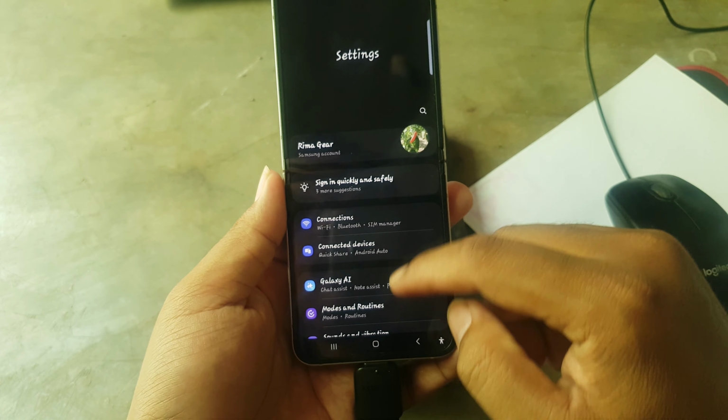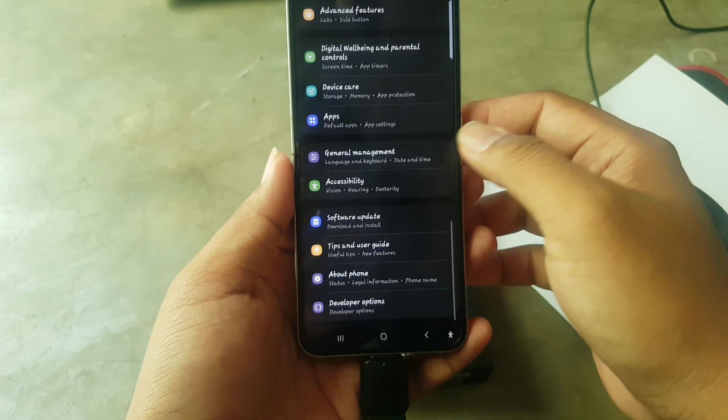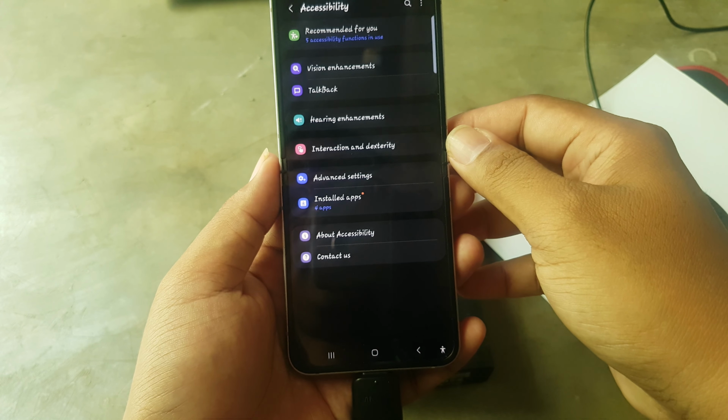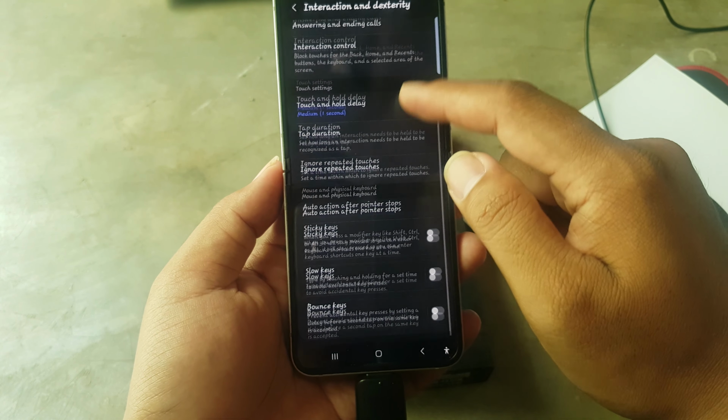Scroll down the settings screen and find Accessibility. Next, tap Accessibility. Select Interaction and dexterity, and then scroll down the screen.